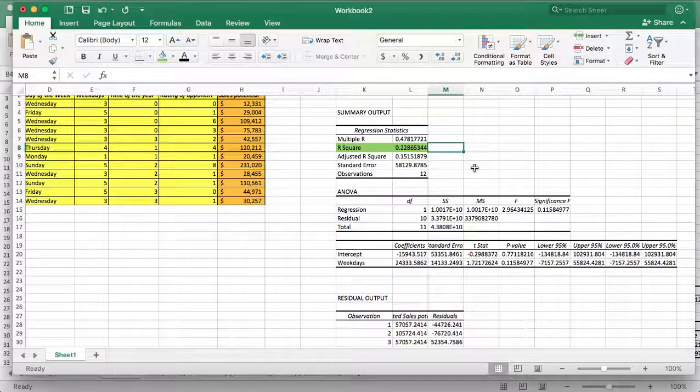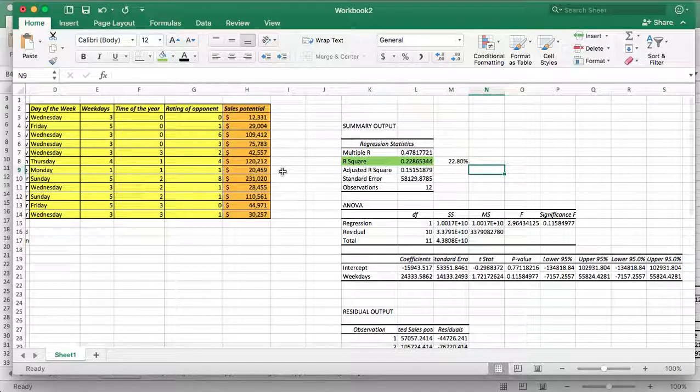Okay, so this means that 22.8% of the cells for this specific scenario come from the day of the week. So depending on the day of the week, cells can go up or down. Let's say it this way: the day of the week has a 22.8% factor in the cell's potential for the game.